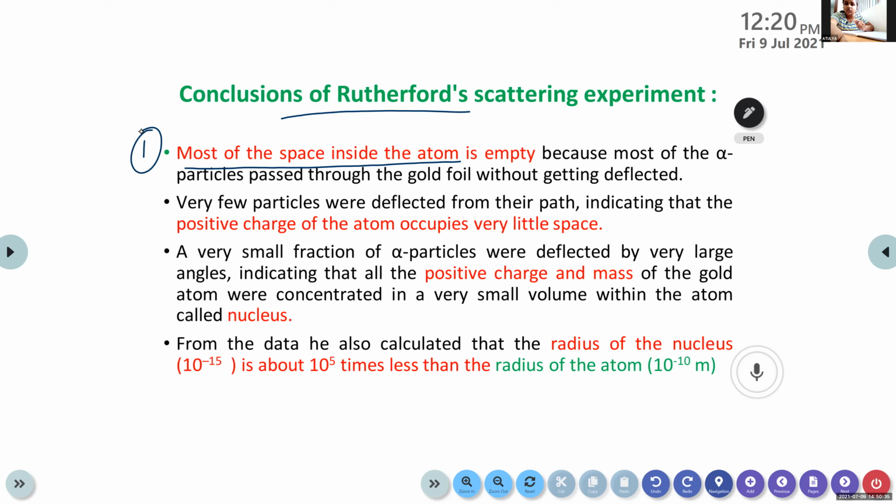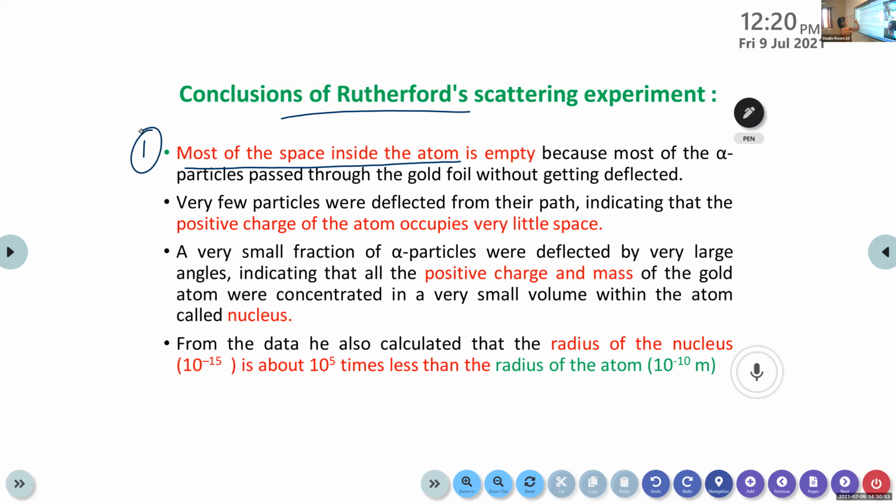Should we write the whole point or only most of the space inside the atom is empty? That's enough. You can only write those marked in red. Okay.